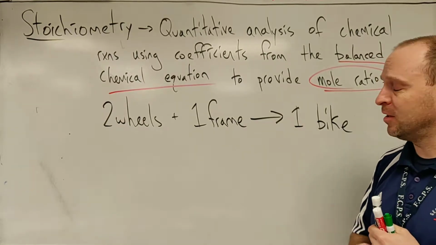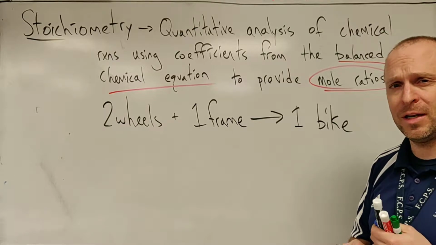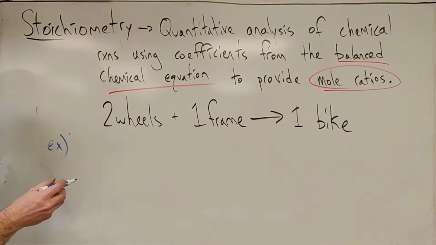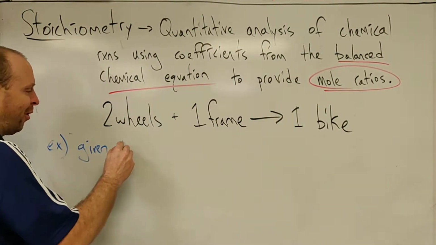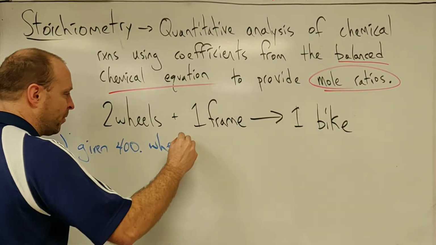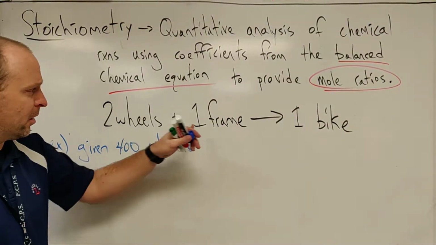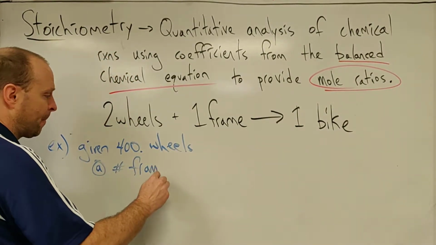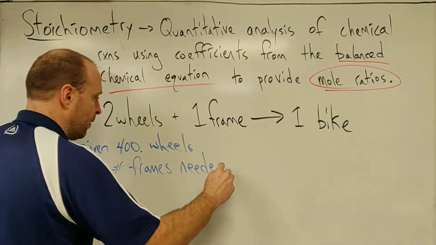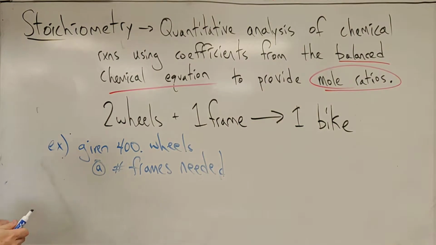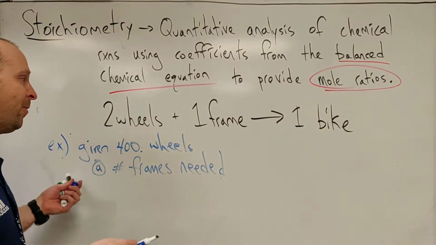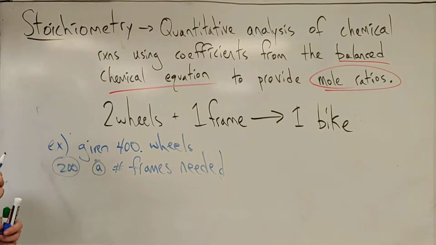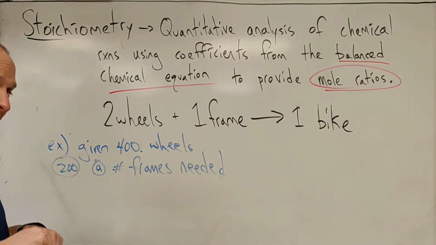And again, the math isn't what we're looking at here. We're looking at the process, the dimensional analysis idea of stoichiometry. So if we look at a first example here, where maybe we're given 400 wheels. The only 2 things we could be worried about here are frames and bikes. And so the first thing we might ask is the number of frames needed. And I think if you look at that for a moment, you need half as many frames. So the math becomes irrelevant. It's like, 400 wheels, that's 200 frames. So there's our guess in advance. And anybody can do that math. The math is not the point.